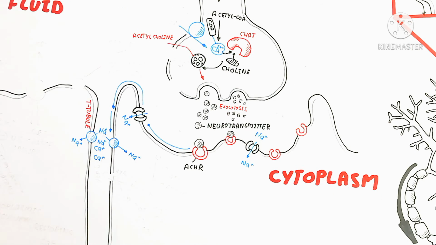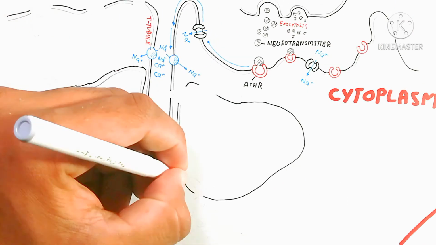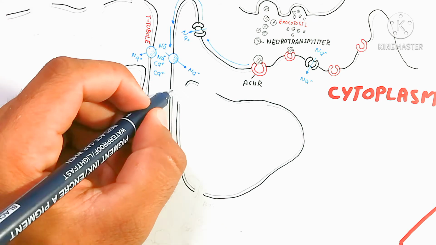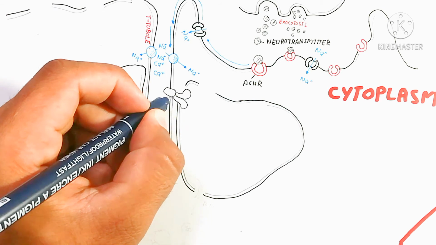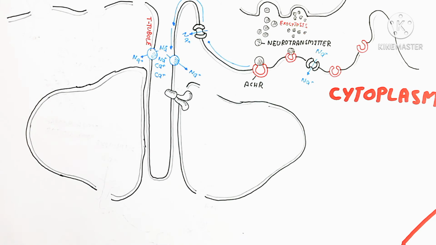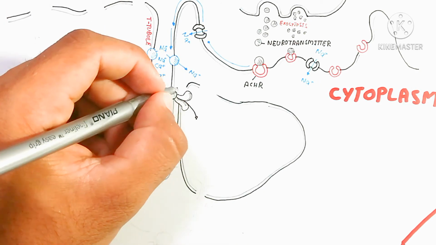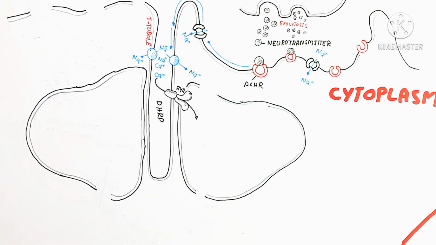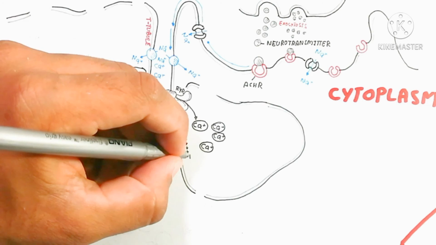So the calcium ion will be received by the DHRP receptor. Here is the DHRP receptor. This DHRP receptor will receive the calcium, and it goes into the sarcoplasmic reticulum from the T tubule, and this calcium ion will also move inside, and that creates a more positive charge. This more positive charge will lead to expelling the calcium ion. So you should remember about that positive repulsion.